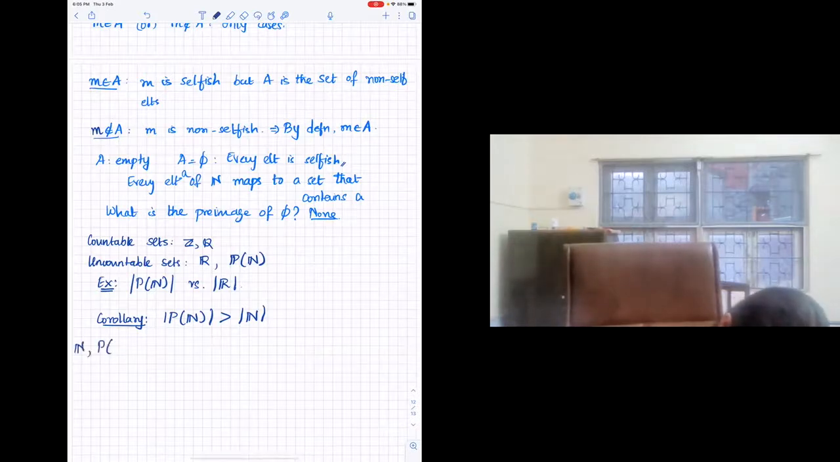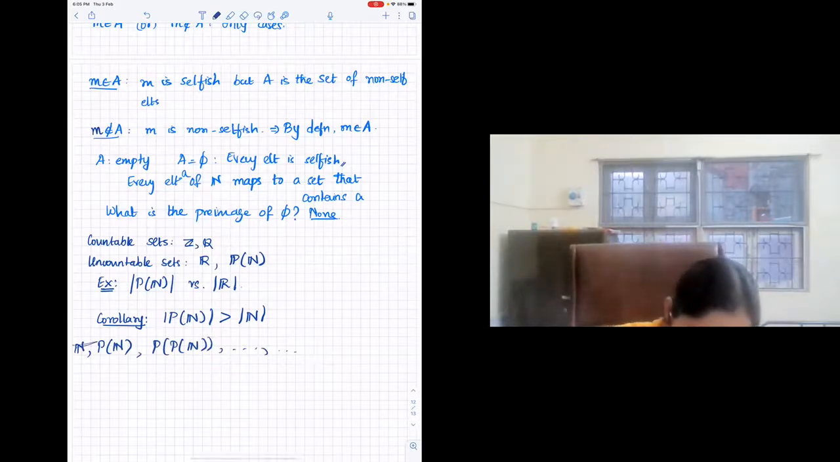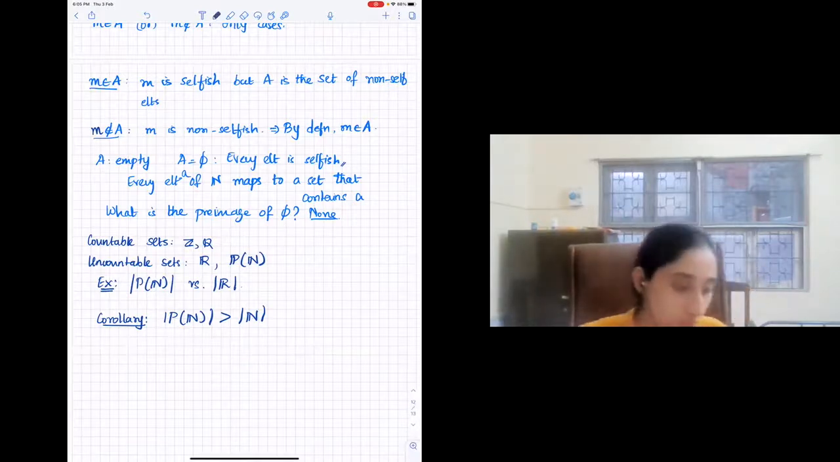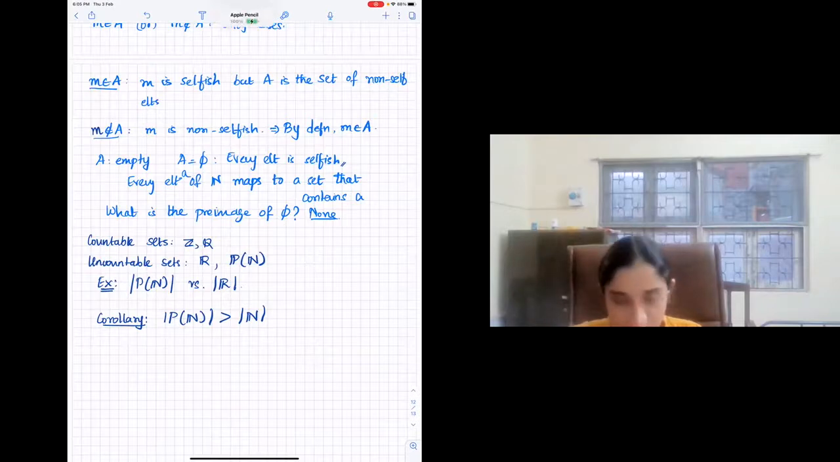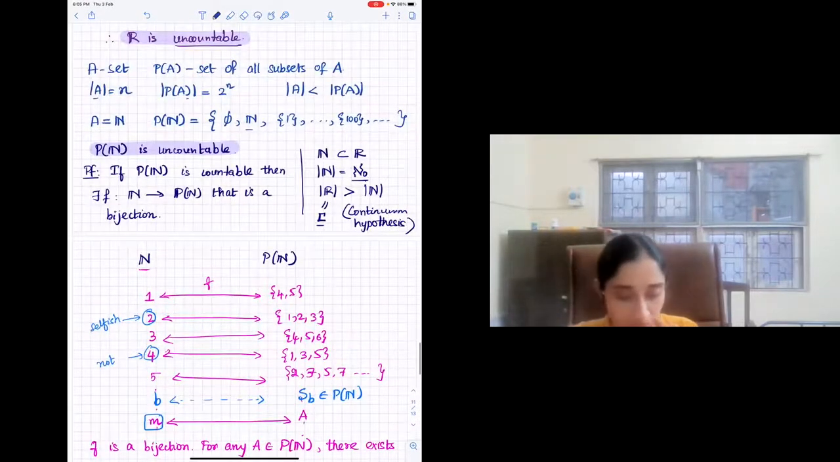N, P of N, P of P of N, and so on. Keep doing this. Right? What kinds of sets do you get and what are their cardinalities? But this is a quick peek at the continuum hypothesis. This is not part of the course. If you want to think about it, you can. So I'm not including it in the notes. The continuum hypothesis says that there is no set whose cardinality is strictly between the cardinality of the countable natural numbers and the uncountable reals.